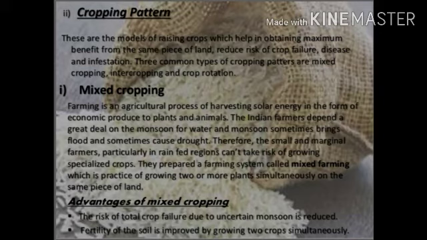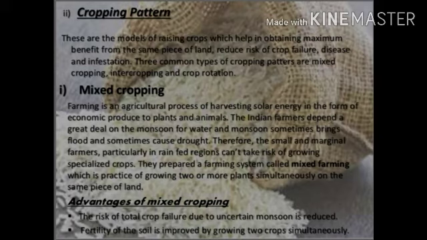Farming is an agricultural process of harvesting solar energy in the form of economic produce from plants and animals. The Indian farmer depends a great deal on the monsoon for water, and the monsoon sometimes brings flood and sometimes causes drought.